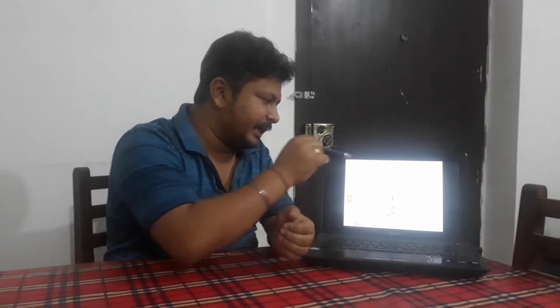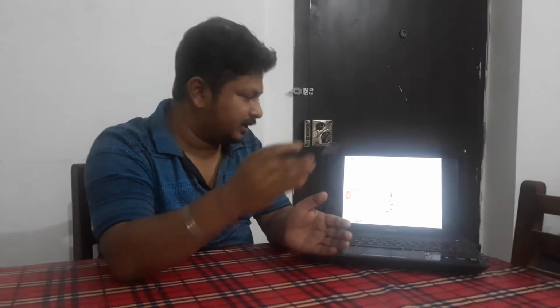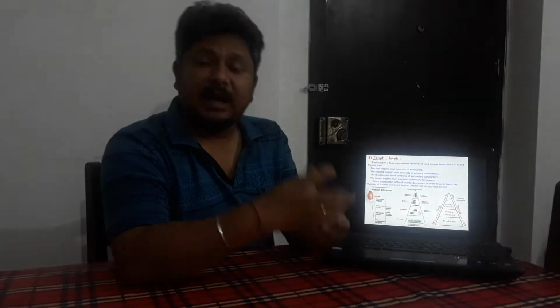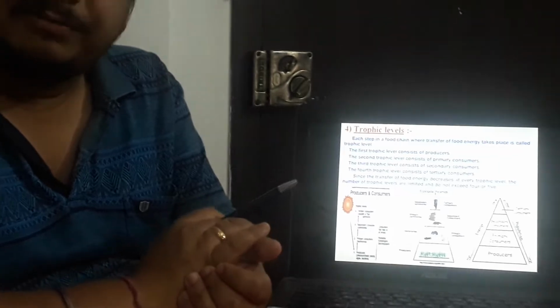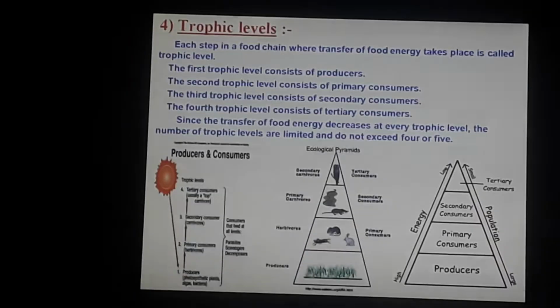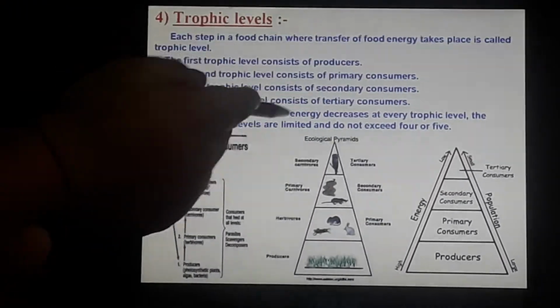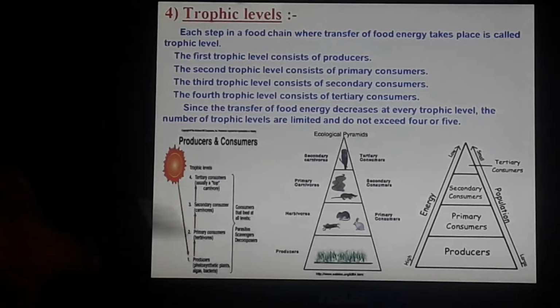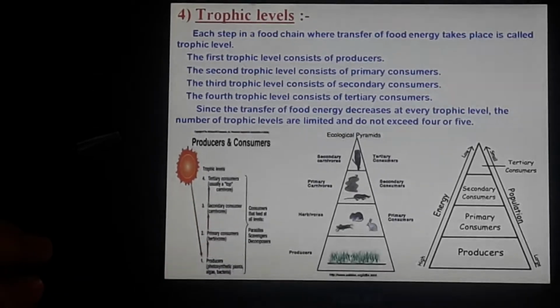At each trophic level, there is transfer of food energy. I think I have introduced you to this topic a bit. So in every level of the trophic, there is transfer of energy. Transfer of food energy, you can say. So the first trophic level is always the producer. As you know, the producer has to produce the food, then only the consumer can feed upon it. So the first trophic level has to be the producer. Then comes the primary consumer, secondary consumer, and tertiary consumer may come in many cases.